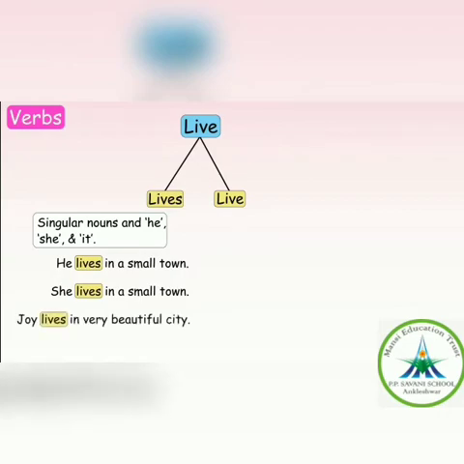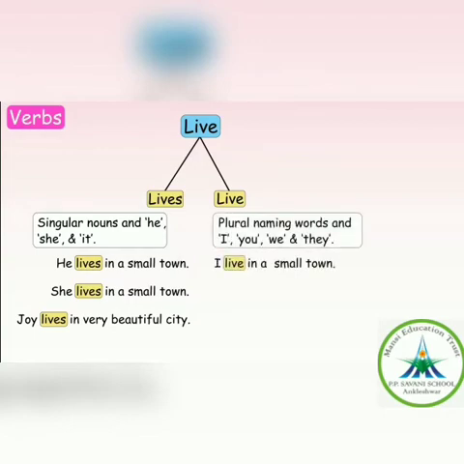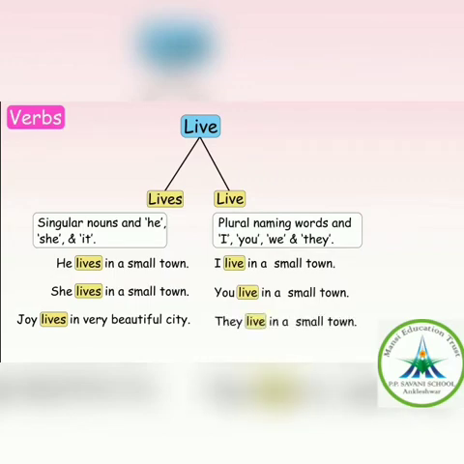Now, where do we use live? Live is used with plural naming words and I, you, we and they. I live in a small town. You live in a small town. They live in a small town. Joy and Olivia live in a small town.